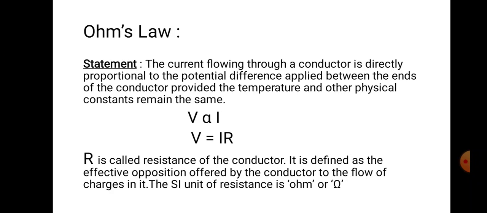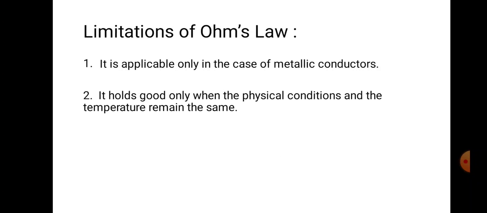For a metallic conductor, it is very small. The SI unit is ohm, or you can use the symbol shown in the PPT. Limitations of Ohm's law. Basically, it is applicable to metallic conductors. Why?